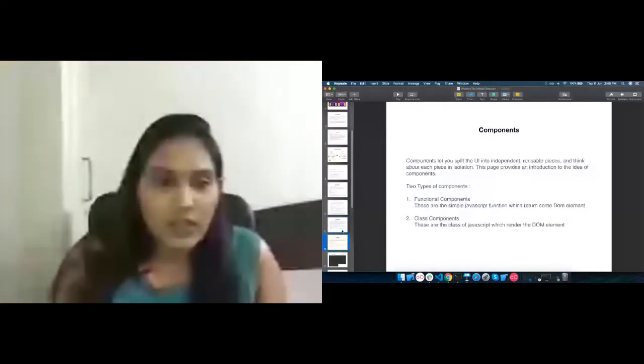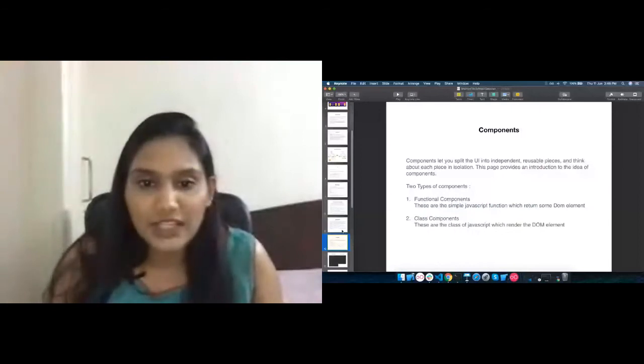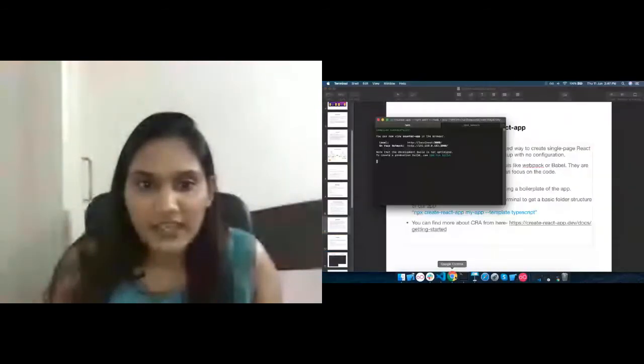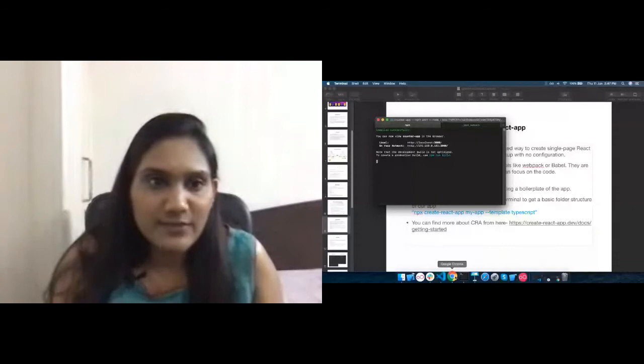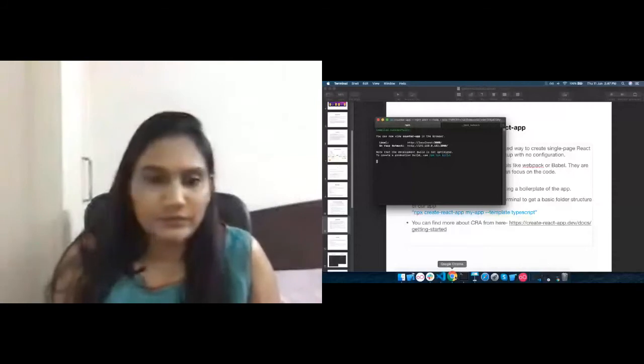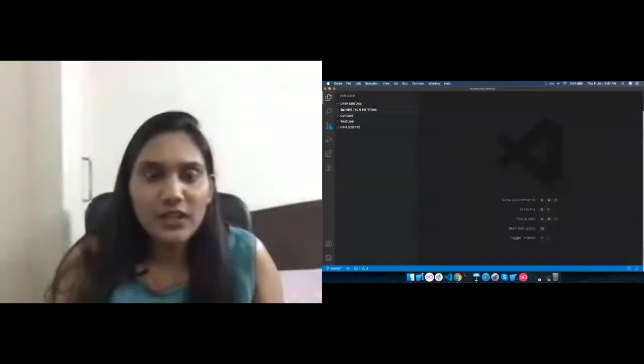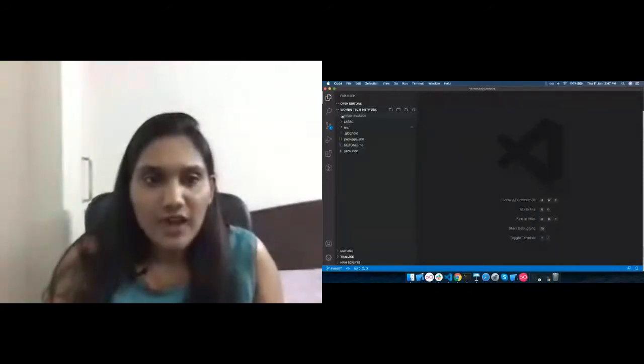We have already, let me just show you the folder structure which Create React app has given me after running this command. So I have already run this command over my terminal, and let me just show you what folder structure it has given me. So here, I hope everybody can see my screen. Yeah. So this is the folder structure. I have created a project with women_tech_network. And this is the folder structure which we finally get.